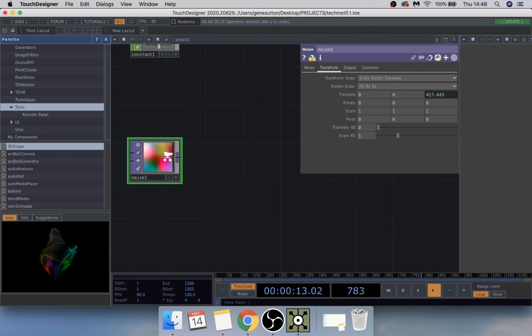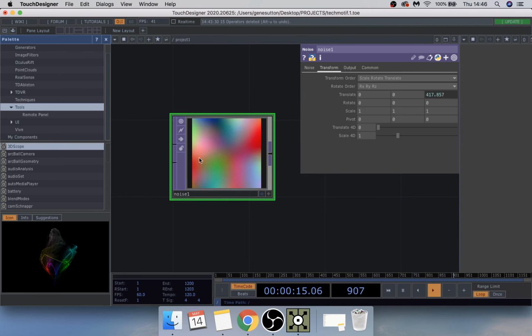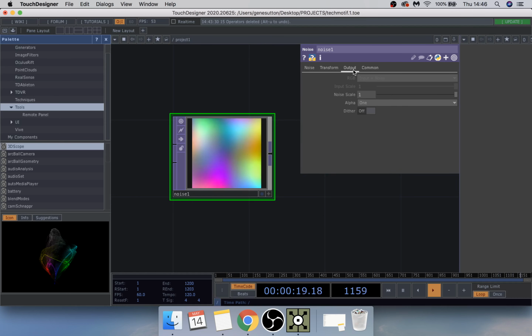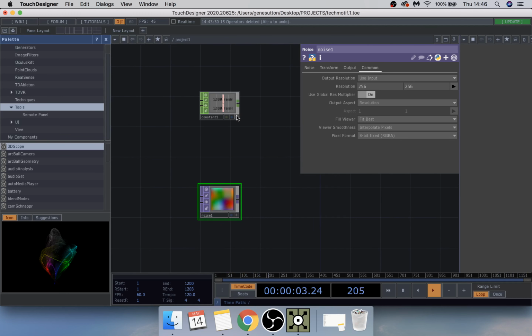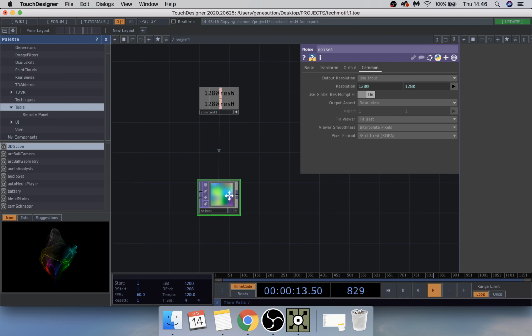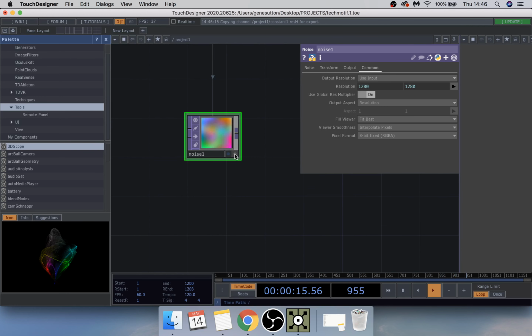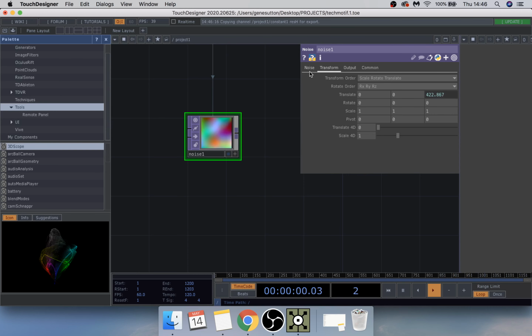So as you can see in here, it's now slowly moving. And underneath the common, if you just make this one here viewer active, drag and drop that one into there, and the height into that. You just CHOP reference, and that's all good for now, I believe.